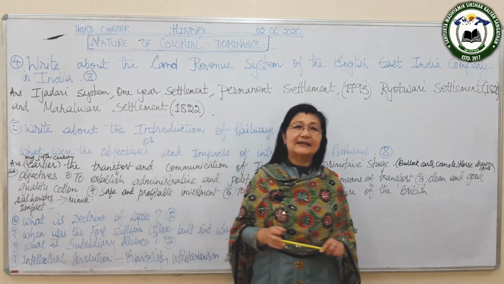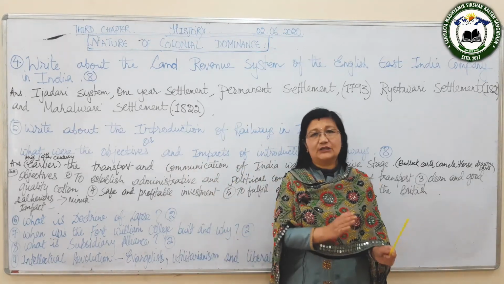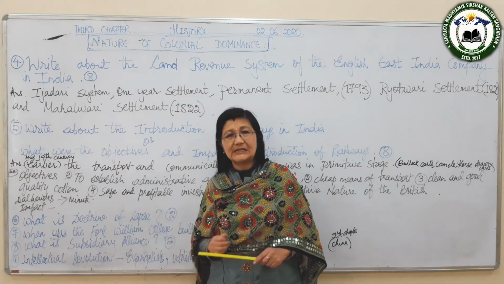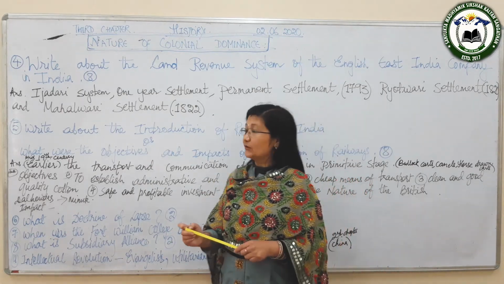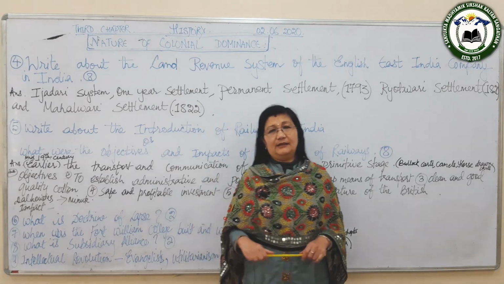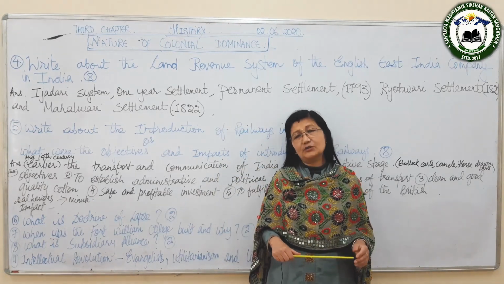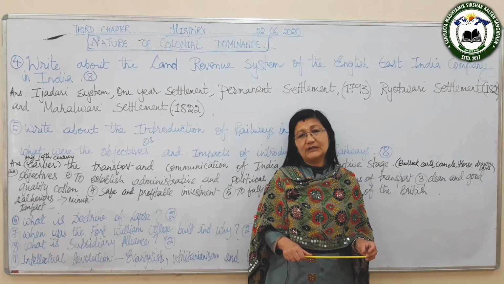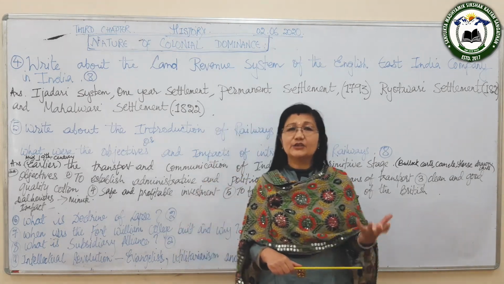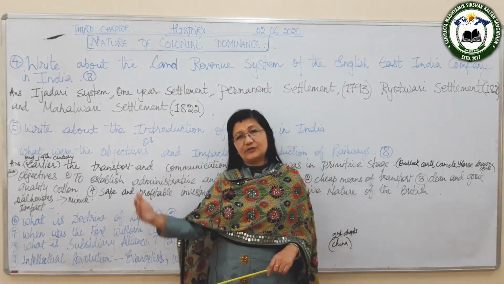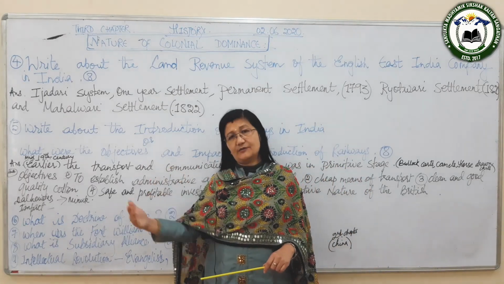And another is that now the British could devote their energy to trade, to business, and to follow the policy of territorial expansion. So this is about the permanent settlement. Then the British realized that there were a lot of demerits in the permanent settlement, and they were facing a lot of difficulties. So in spite of that, they introduced other types of land revenue settlements,